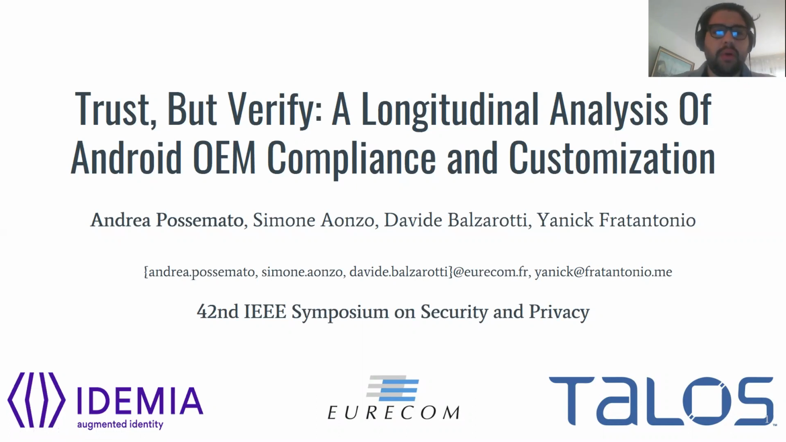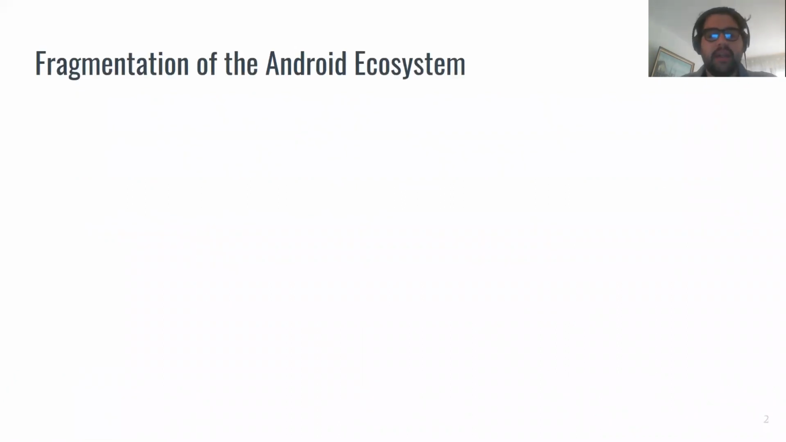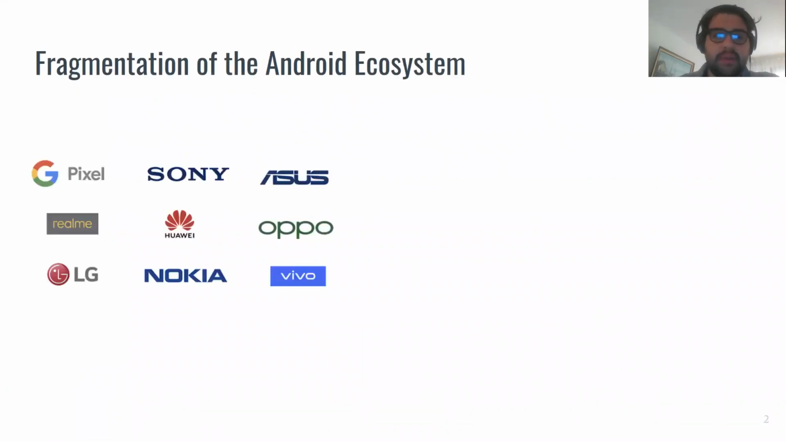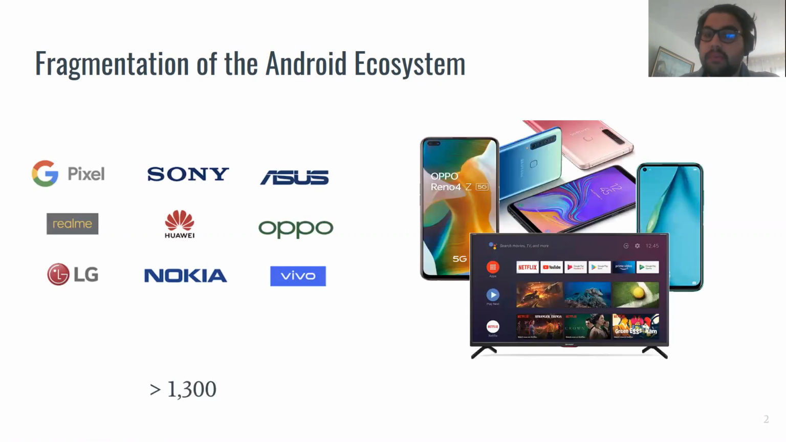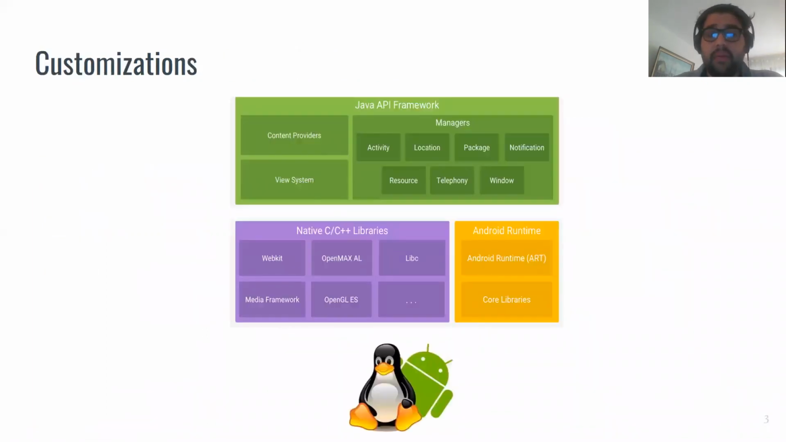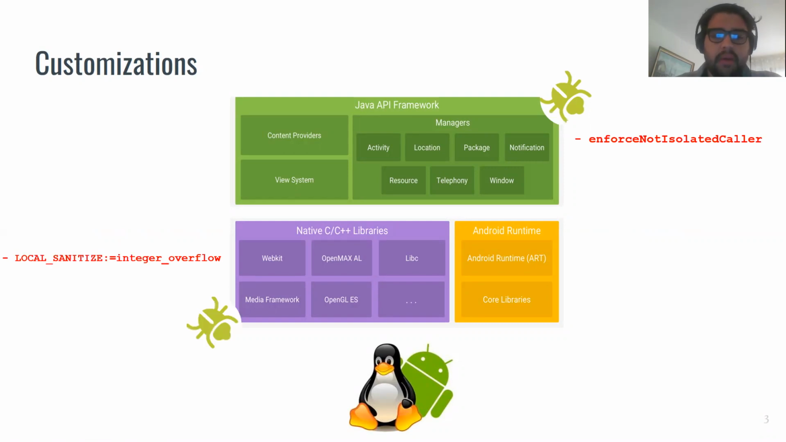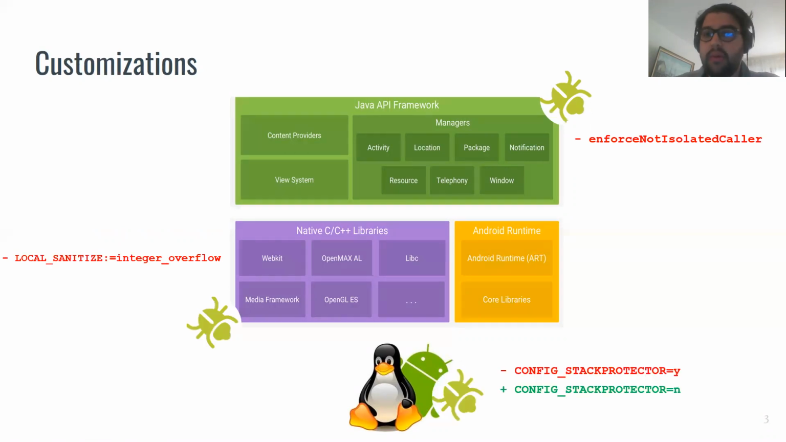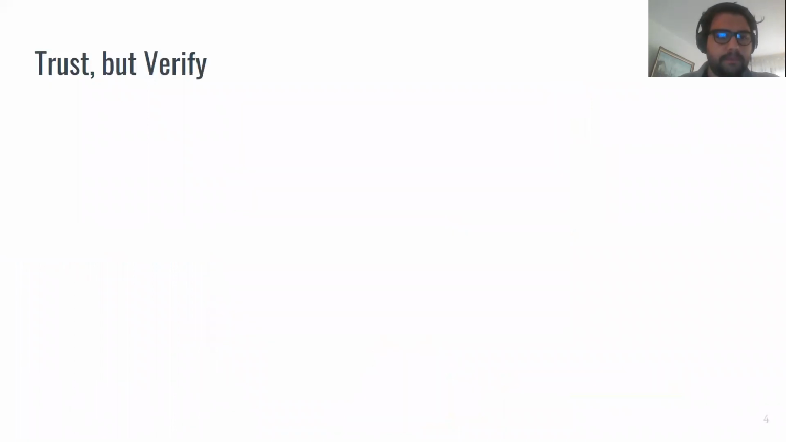Today I'm going to present you our work Trust But Verify, a longitudinal analysis of Android OEM compliance and customization. Nowadays, the Android ecosystem consists of more than 1,300 different vendors that build more than 24,000 different devices. However, some of the customization made by the vendors may also introduce vulnerabilities at the source code level, or may also lower down the security of the entire device, where changing, for example, sensitive configuration files used to build native libraries of the kernel component.